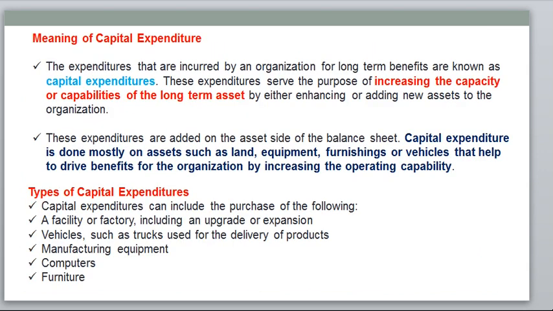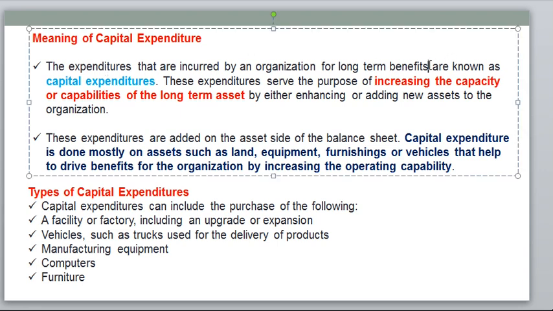Now let's move to another slide. The meaning of capital expenditure: it is expenditure incurred by the organization for long-term benefits. Just now I explained. If the benefit of the expenditure is more than one accounting period and it is for usage purposes, then we can call it a fixed asset. Once a fixed asset is purchased, that is called capital expenditure. That is the link. Such expenditures serve the purpose of increasing the capacity of the long-term asset.